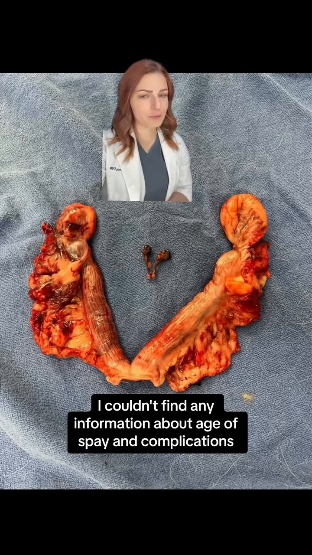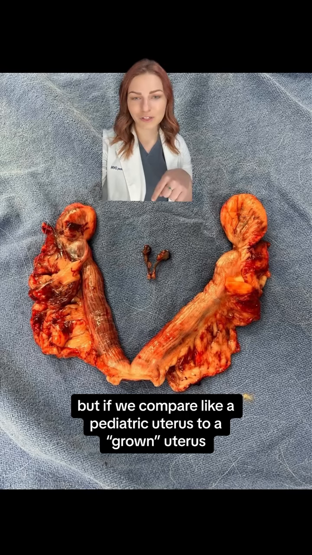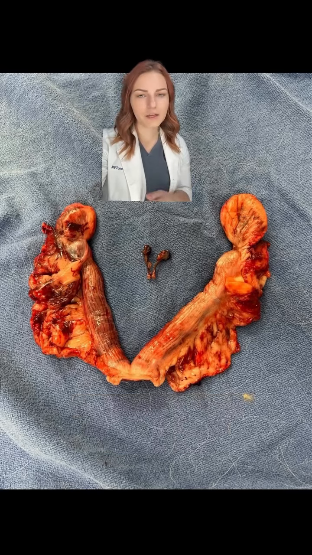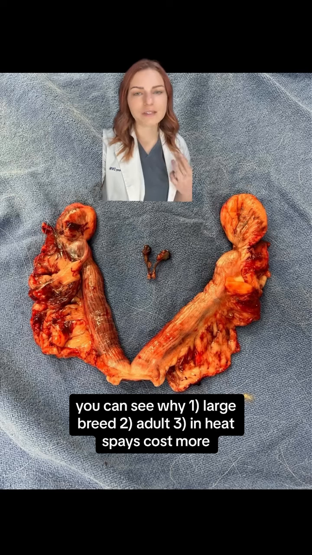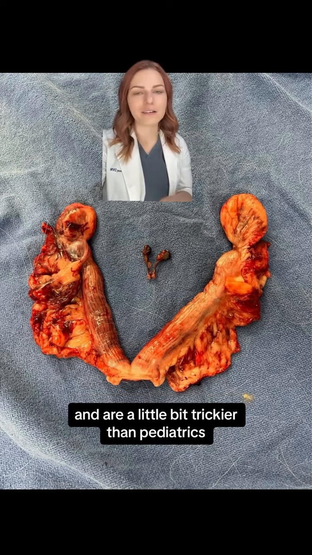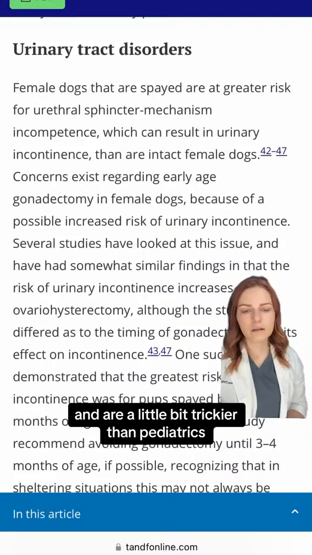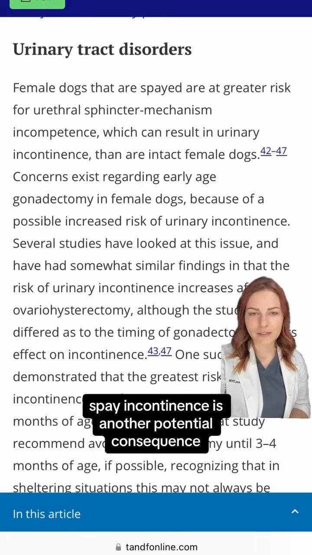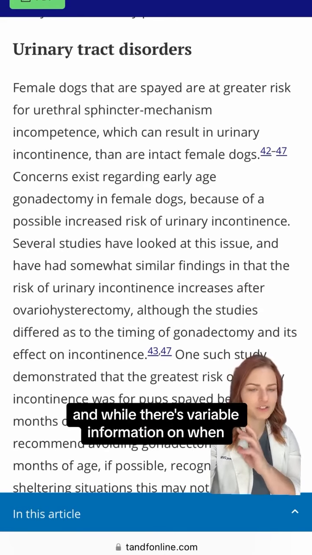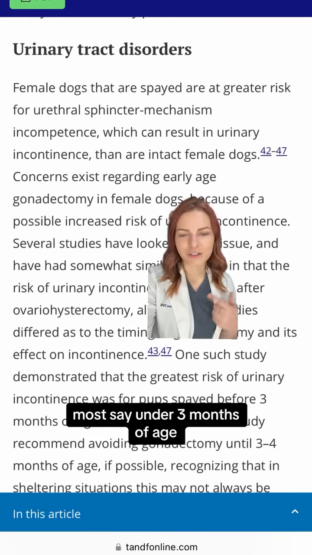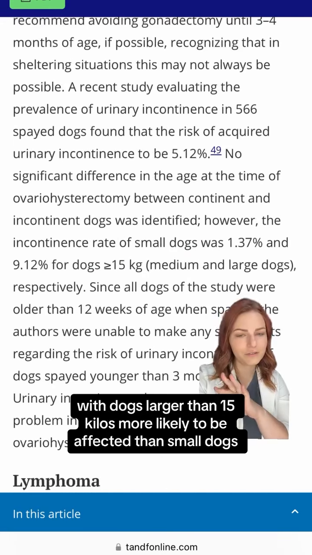I couldn't find any information about age of spaying and complications, but if we compare a pediatric uterus to a grown uterus, you can see why large breed adult in-heat spays cost more and are a little bit trickier than pediatrics. Spay incontinence is another potential consequence, and while there's variable information on when, most say under 3 months of age, with dogs larger than 15 kgs more likely to be affected than small dogs.